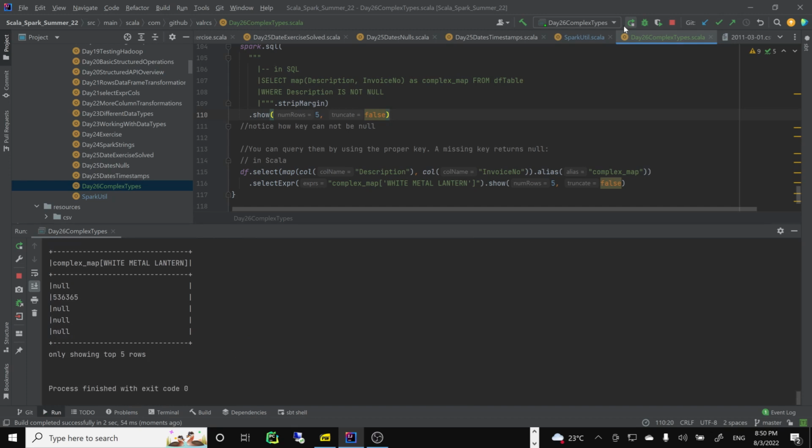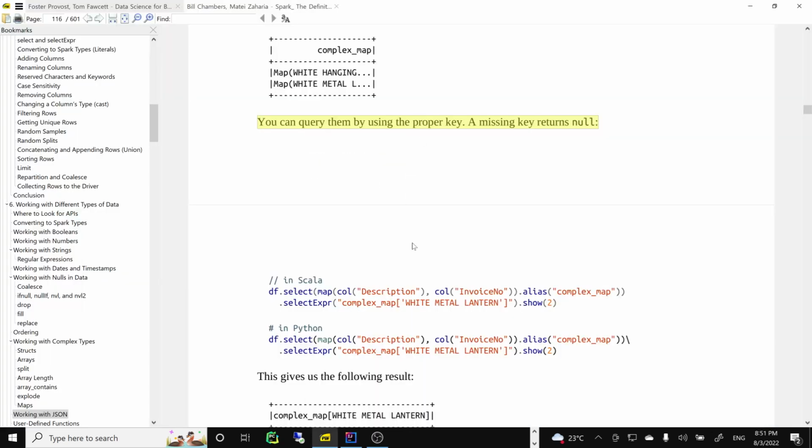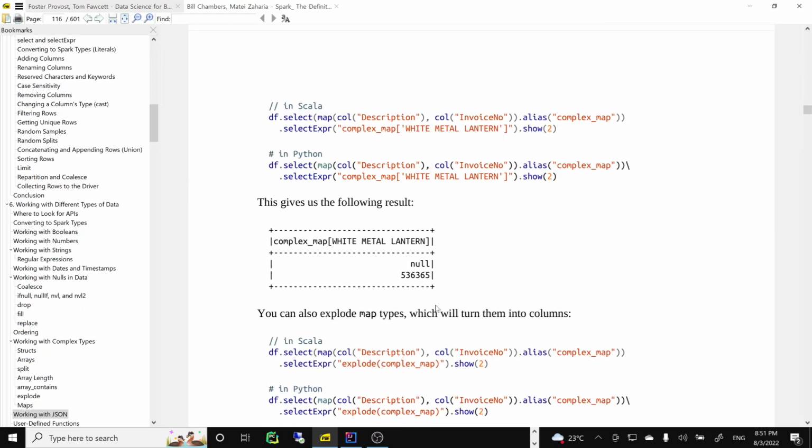Yeah, so it worked. Of course, in this case, you see that with the complex map you only get null when there is no value. There's nothing corresponding to this value. You get all the rows. You also have the description right here. You see that it's only selected this particular value. So again, I think it's less useful, but again, you see null, you get null as well.